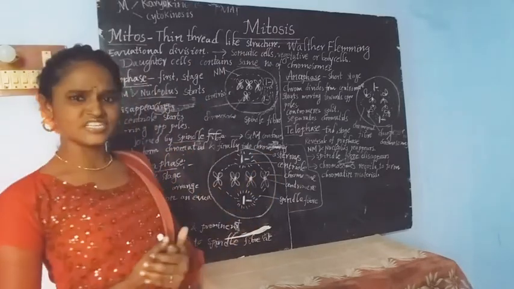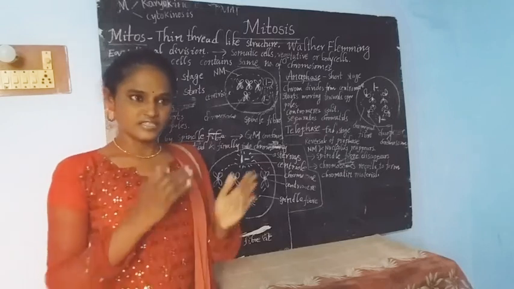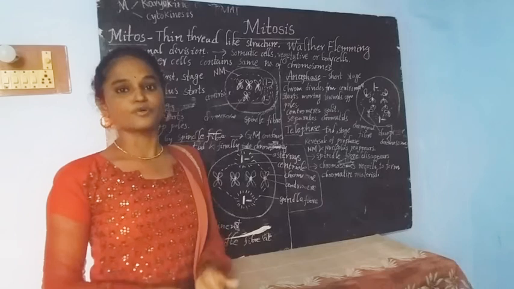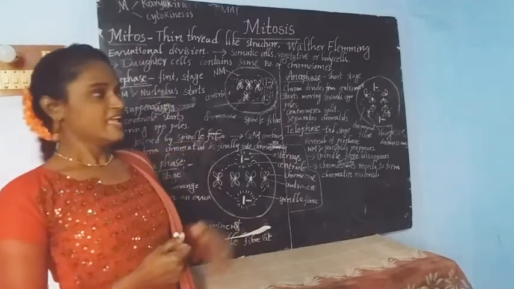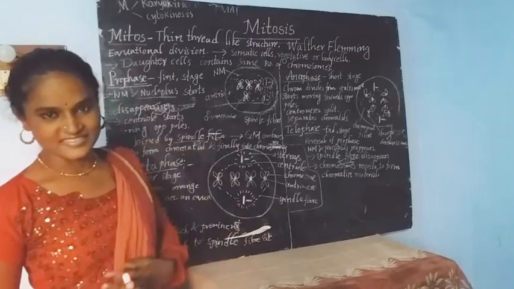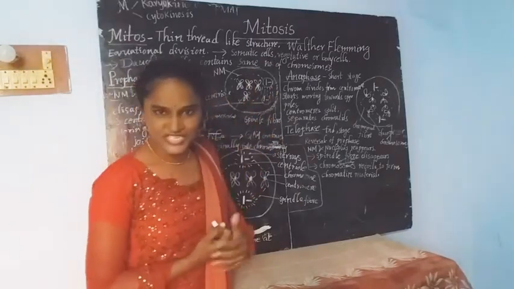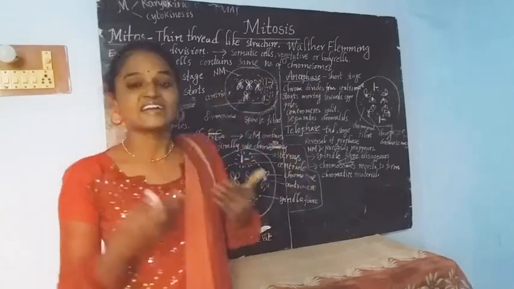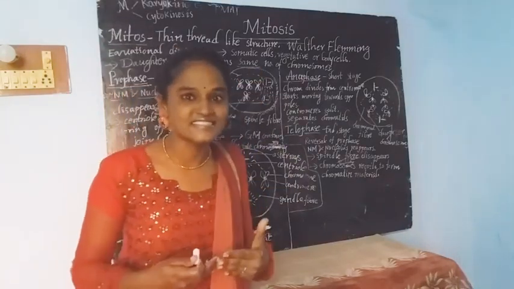What is meant by equational division? Here the new cells have the same number of chromosomes as the parent cell. This mitosis occurs in somatic cells or vegetative cells, also called body cells, meaning mitosis occurs in our body cells.